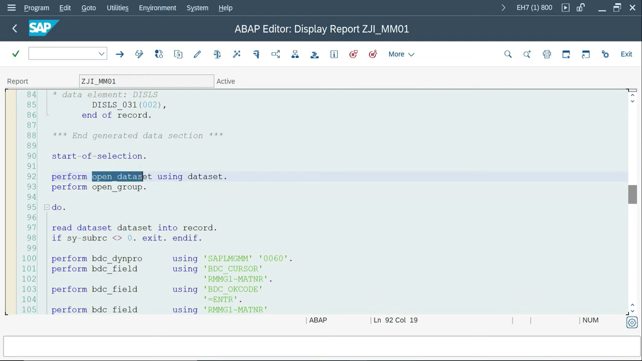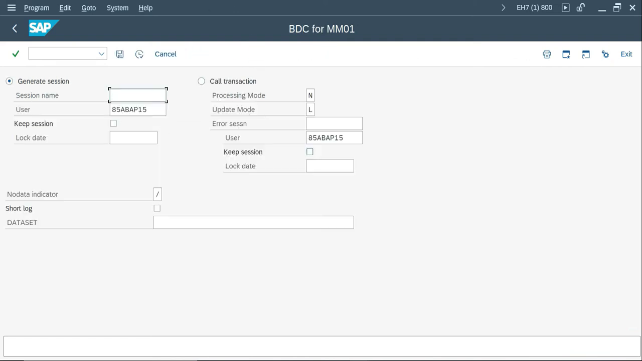Here they are getting the data from your application server file. As I mentioned, if I execute this, you are able to see the screen of the particular program. You have options called session, call transaction, everything. Here the data set is from the application server, not from your presentation server. If you want to modify this code and the screen to keep one more box for the presentation layer, yes, you can do it.